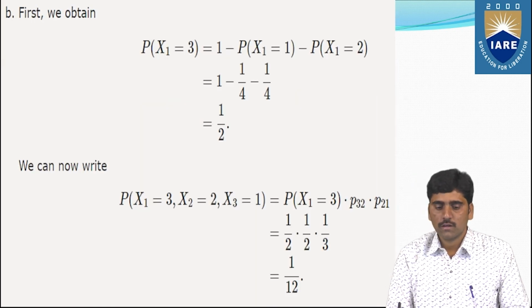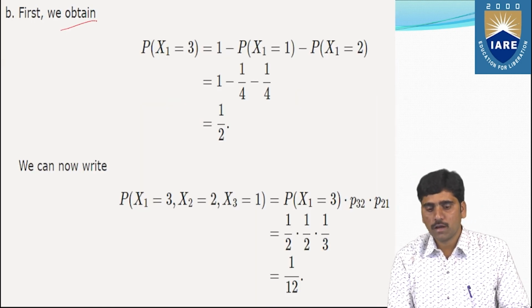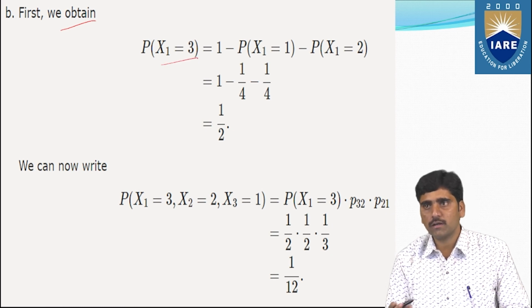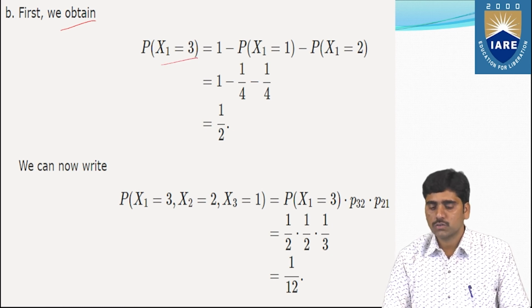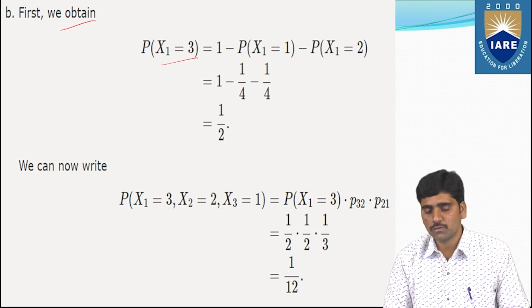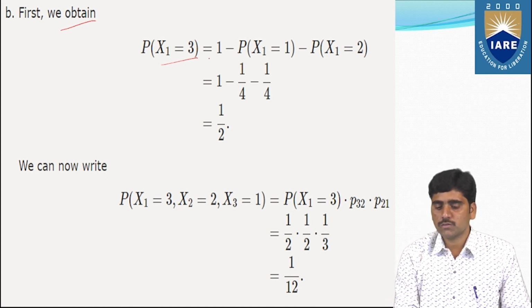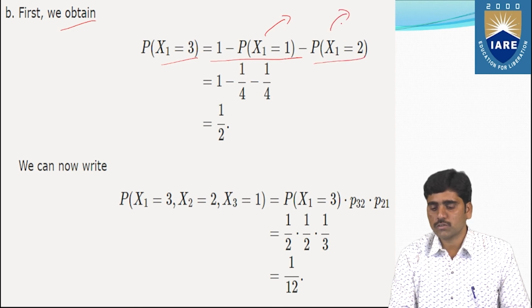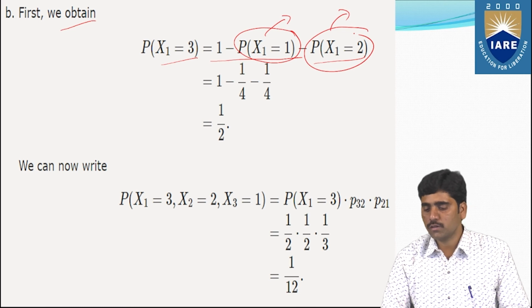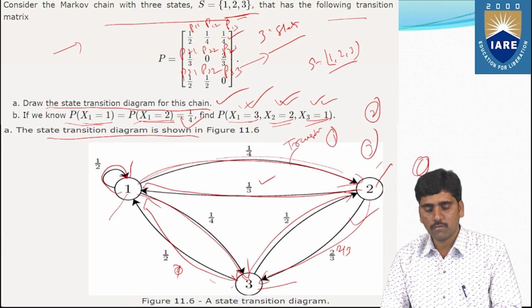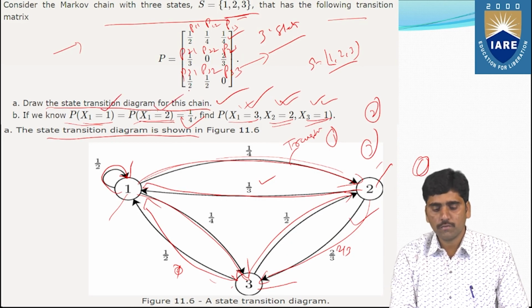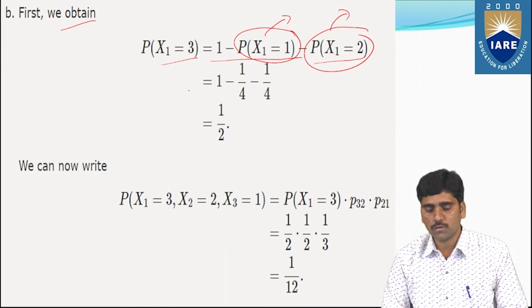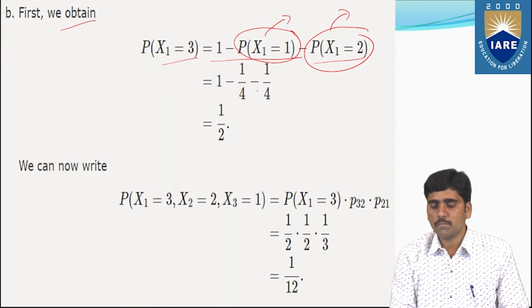So first we obtain P of x1 equals 3. The value is 1 minus P of x1 equals 1 minus P of x1 equals 2. We already know these two values, that is 1 by 4 each.